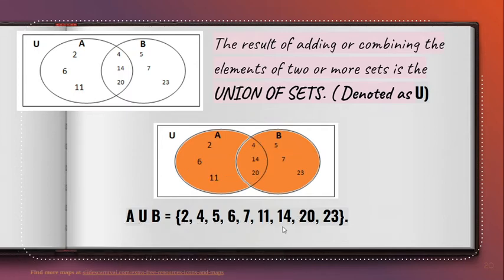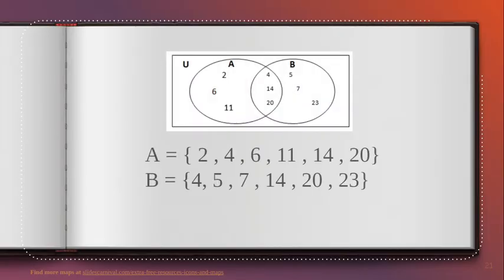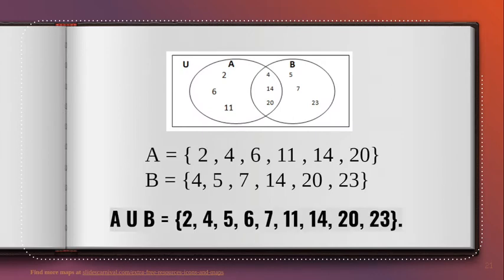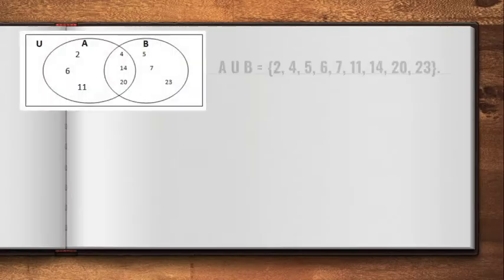So that is union of set. Combination of all the elements from the given sets. Therefore, A union B is equal to 2, 4, 5, 6, 7, 11, 14, 20, and 23.